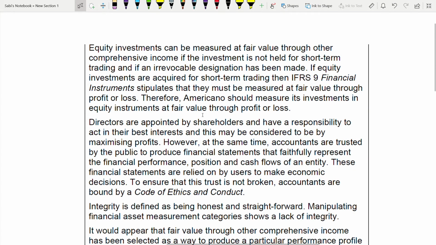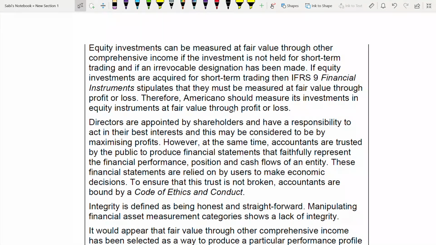See how they have come to that final answer. They didn't immediately start writing that Americano should do this. They started by defining the conditions under which OCI can be used: two conditions, should not be held for short-term trading, and irrevocable designation. Then they said that this is held for short-term trading, so they gave the rule from IFRS 9 first. Then they linked it with Americano, saying that Americano should not measure it at OCI; they should measure it at fair value through profit and loss because they have held it for short-term trading. That's it. This is the only accounting issue.